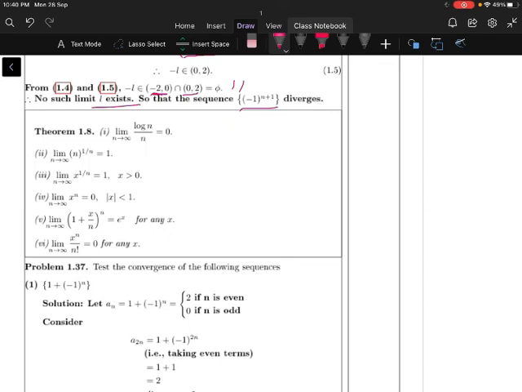Now let us take the next theorem. Limit as n tends to infinity log n by n is 0. Just remember, no need to prove this. You prove this result: limit as n tends to infinity n to the power of 1 by n is 1. Limit as n tends to infinity x to the power of 1 by n is 1 when x is positive. Limit as n tends to infinity x power n is equal to 0 when mod x is less than 1. You have seen that in the geometric sequence. Limit of (1 plus x by n) whole power n as n tends to infinity is e power x. If it is 1, that is simply limit as n tends to infinity x power n by n factorial is equal to